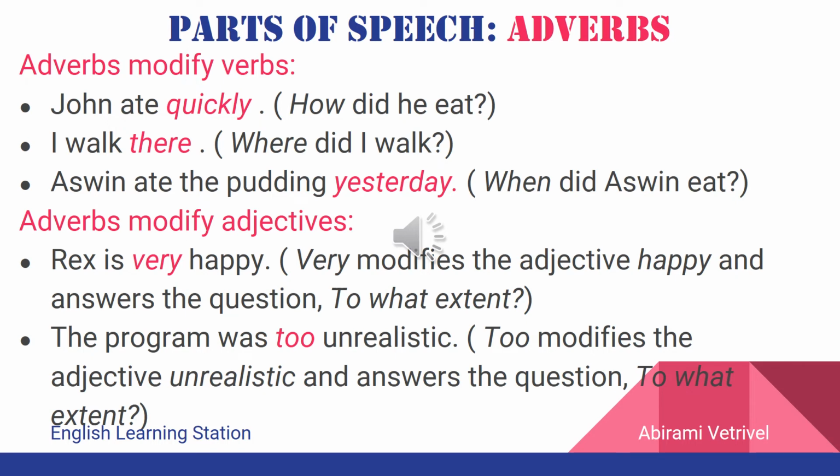Next, let us learn how adverbs modify adjectives in the sentence. The example here is Rex is very happy. In this sentence, Rex is the noun, and the word that gives more information about a noun is called an adjective. Here, the word happy is the word that gives more information about Rex. So, happy is the adjective. How happy or to what extent is Rex happy? Very happy.